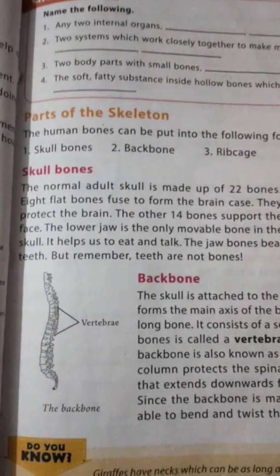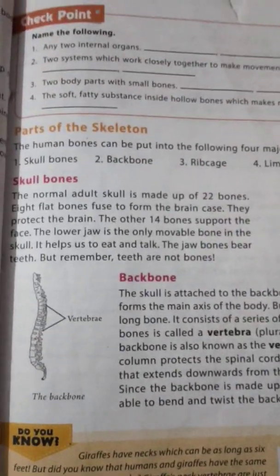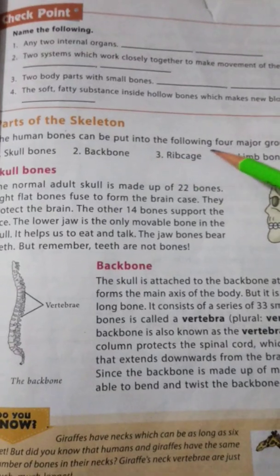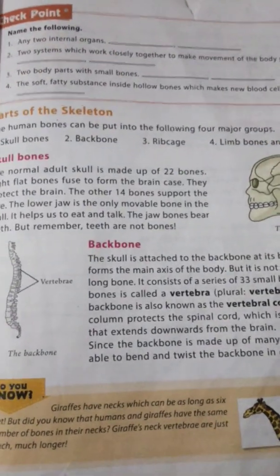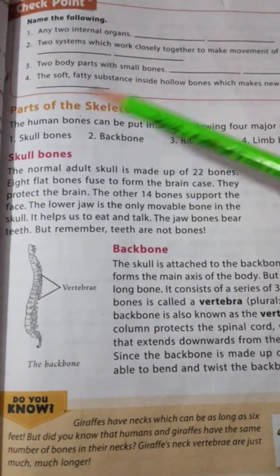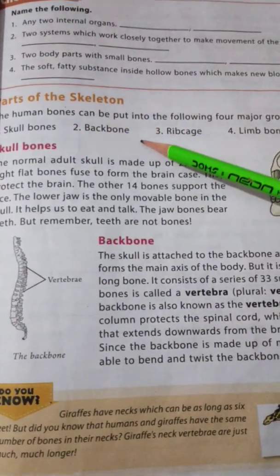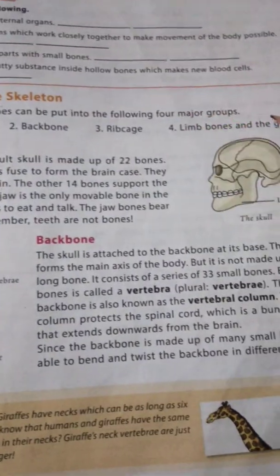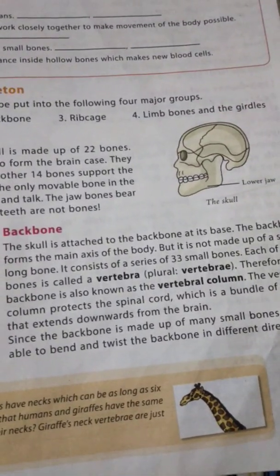Now next is parts of the skeleton. The human bones can be put into the following four main groups, or you can say four main parts of the skeletal system: skull bones, backbone, rib cage, and limb bones and girdles.